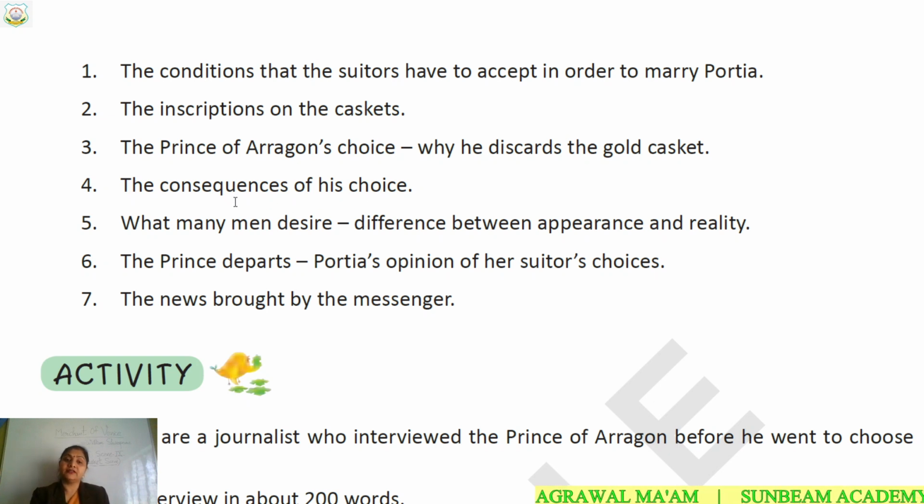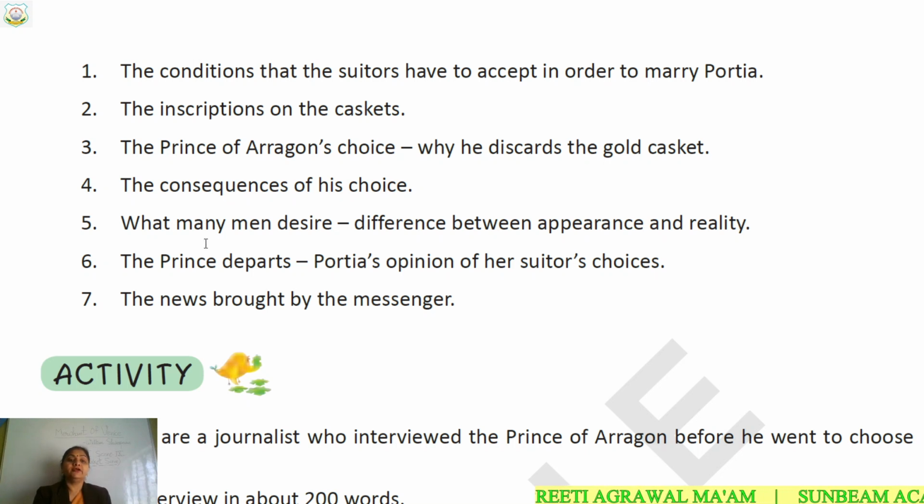And after that, in this act, we will come to know what was the result of his choice, when he did not select the golden casket and he selected the silver casket. So what was the result of it? Whether he was able to marry Portia, whether he was a winner or not. So we will come to know the consequence of his choice.